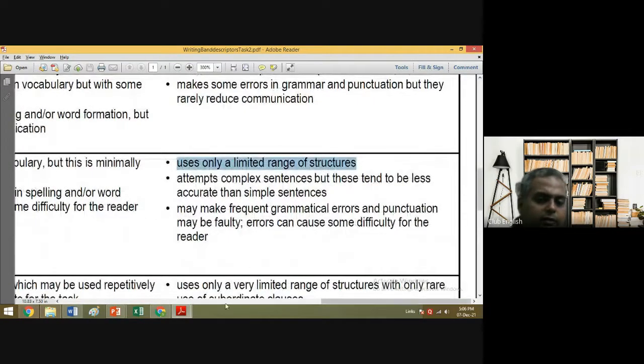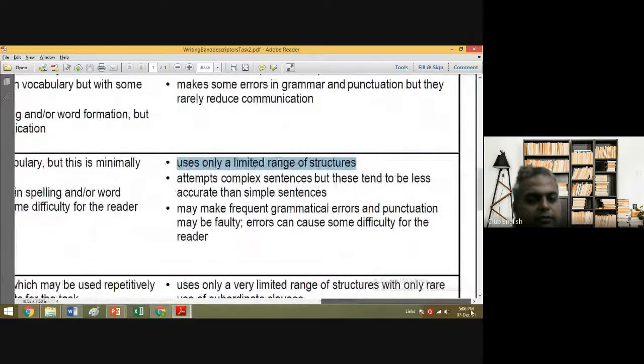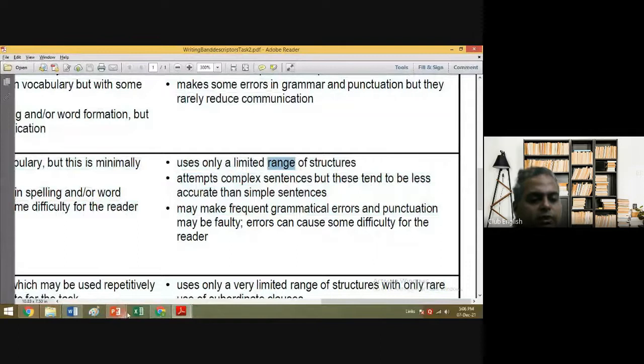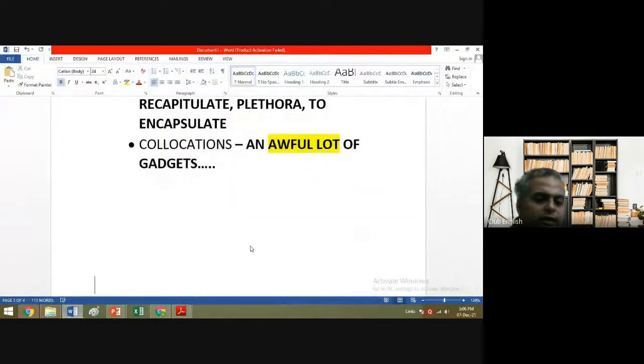It is all about how many marks this person gets. 5 bands. So those people who are writing just simple sentences or a limited range of structure will be getting 5. Now, suppose that you knew about this and you scored, for example,